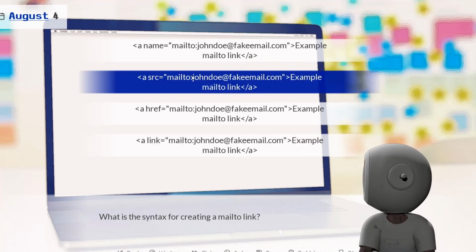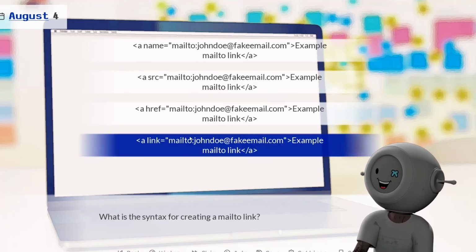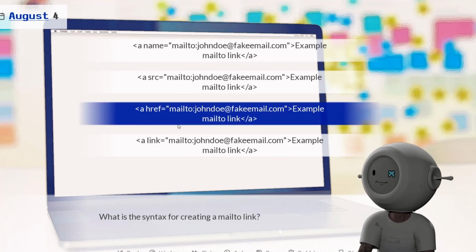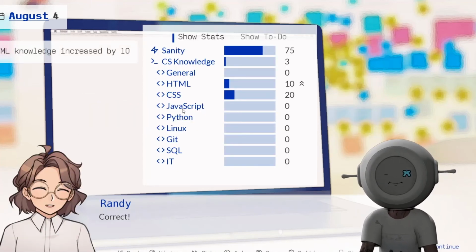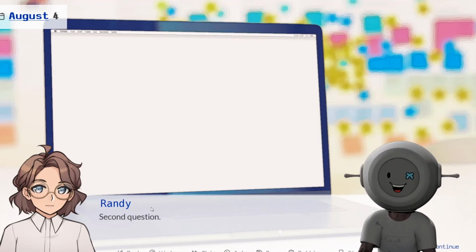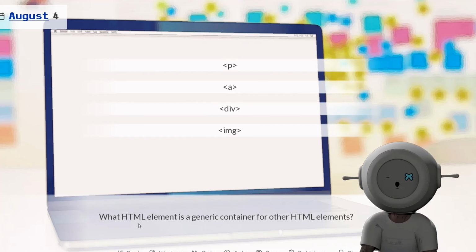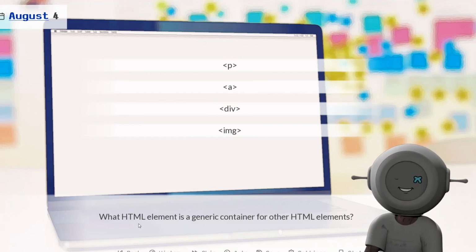This doesn't look familiar. This one is a no automatically. A name. That feels like a no. It might be this or this. I feel like it's this. I got it right. I got it right. Awesome. Second question. What HTML element is a generic container for other HTML elements?